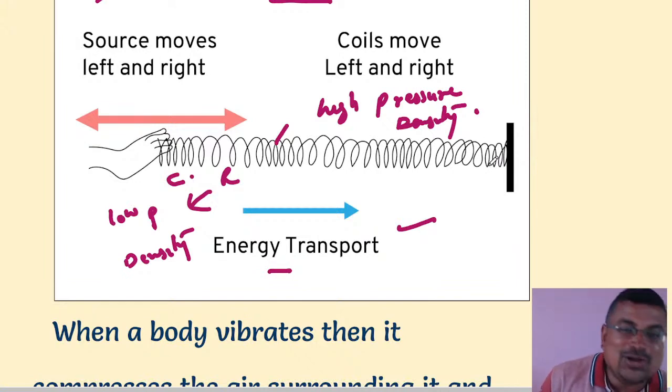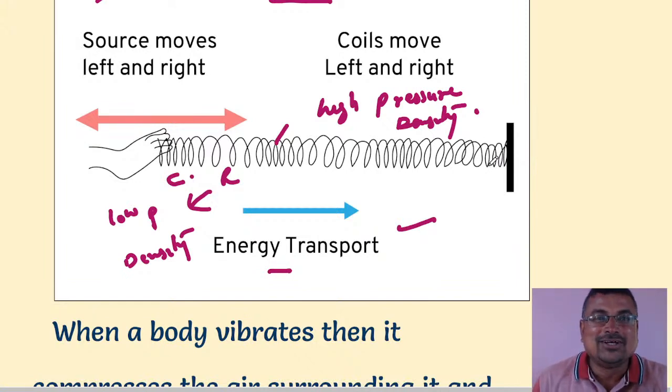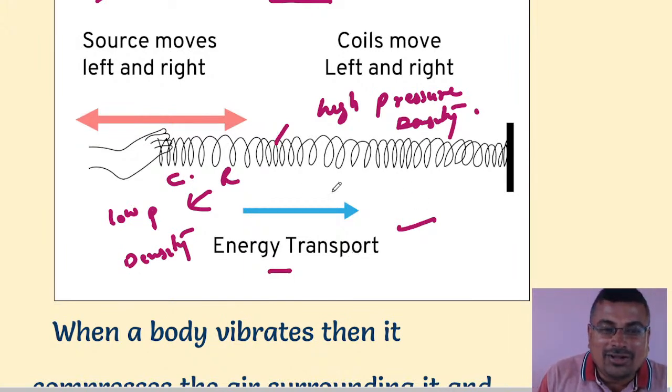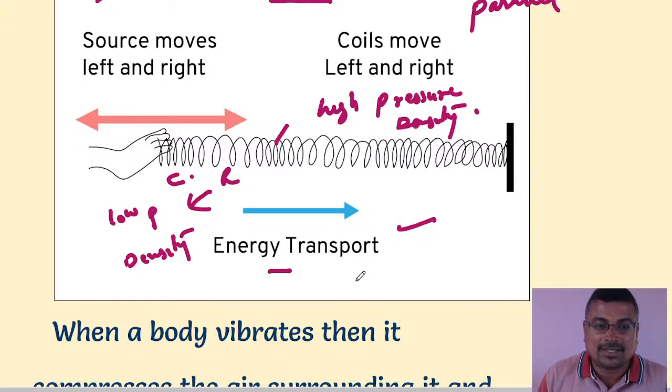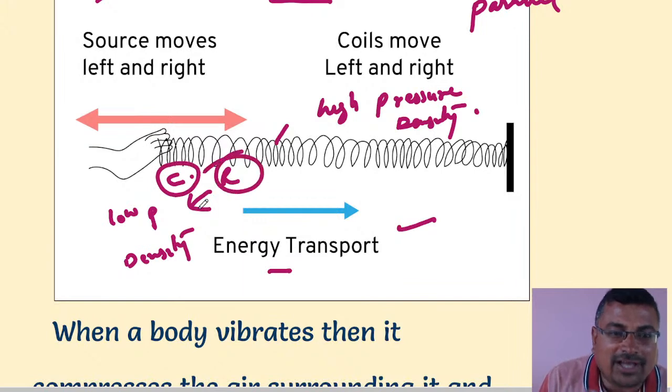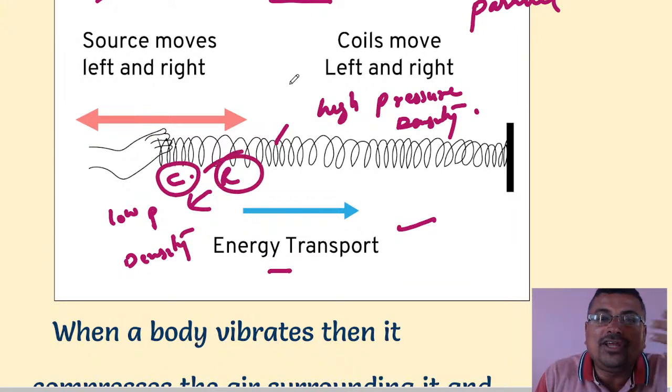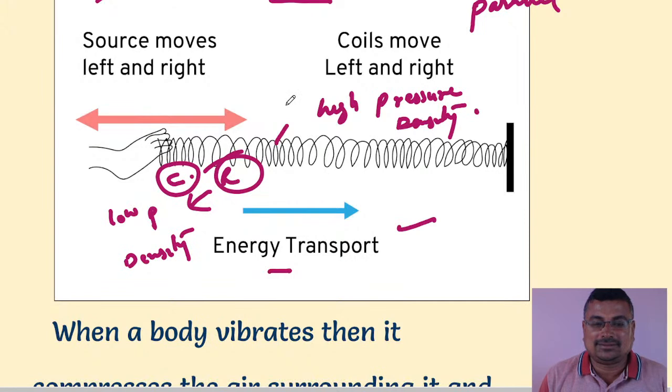Very good, absolutely right. Sound is called a mechanical wave. It needs a medium. In a longitudinal wave, particles move parallel to the direction of wave motion, and longitudinal waves form compression and rarefaction. Longitudinal waves need a medium to travel. And the speed of sound is less than the speed of light.